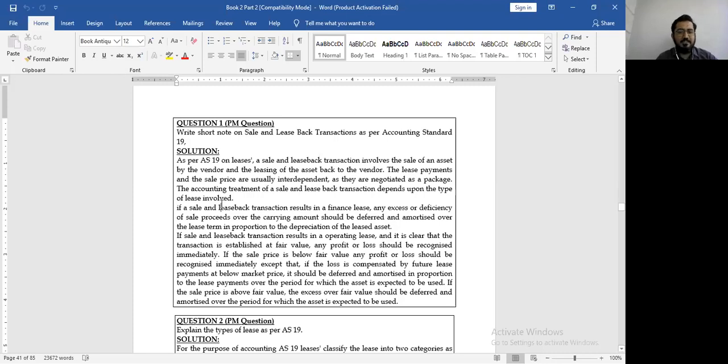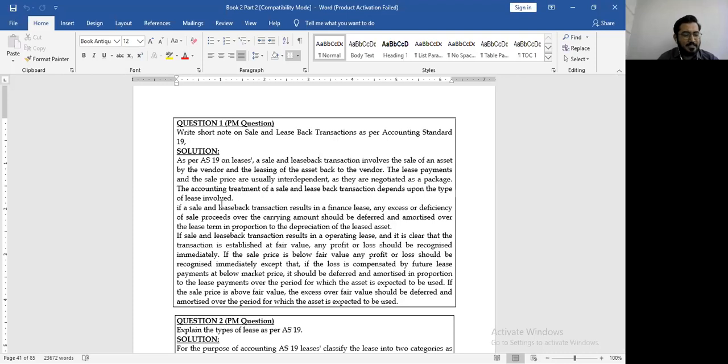We have already seen this. If the sale and leaseback results in finance lease, any excess or deficiency of the sale proceeds over the carrying amount should be deferred and amortized over the lease tenure in proportion of the depreciation of the leased asset. If the sale and leaseback transaction results in operating lease and it is clear that the transaction is established at fair value, any profit or loss should be recognized immediately.